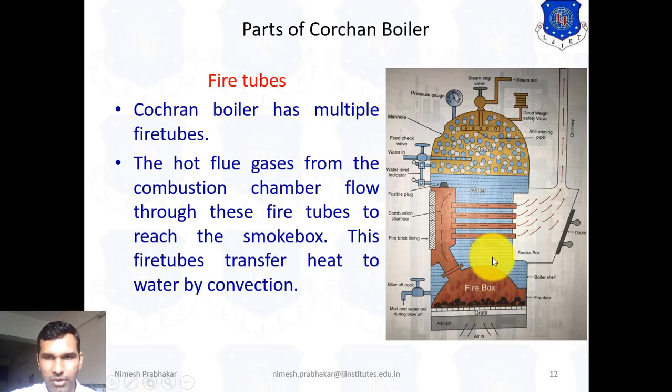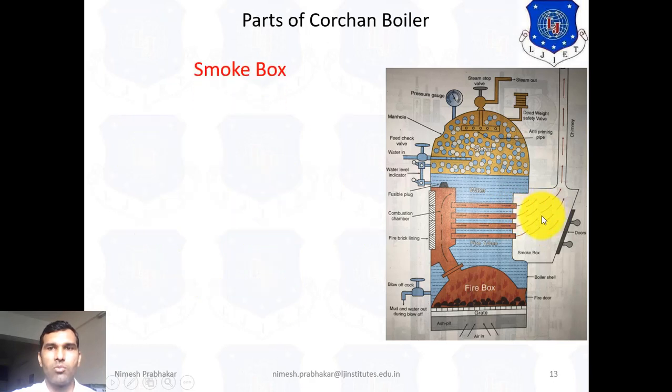So these are the fire tubes, and they transfer heat to the water, and due to this the steam is generated. The fire tubes join the combustion chamber to the smoke box. That means the hot gases flow through these fire tubes and come to the smoke box. Now next one is the smoke box. This region is known as the smoke box.